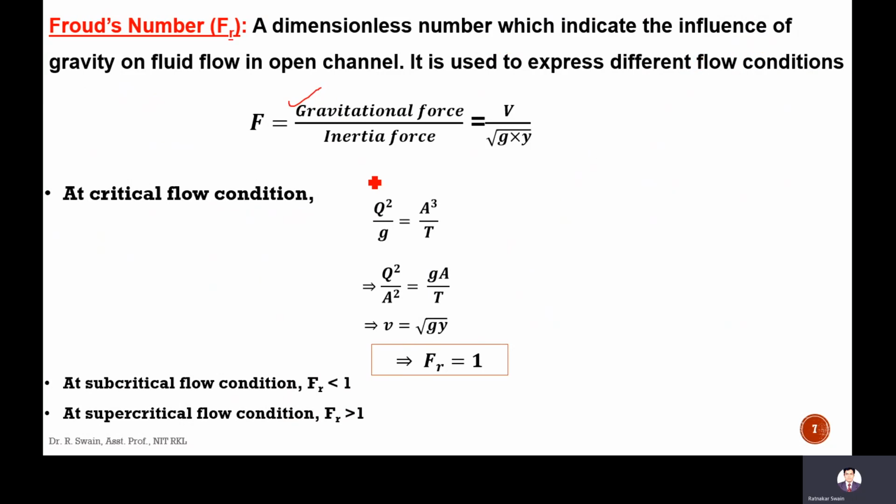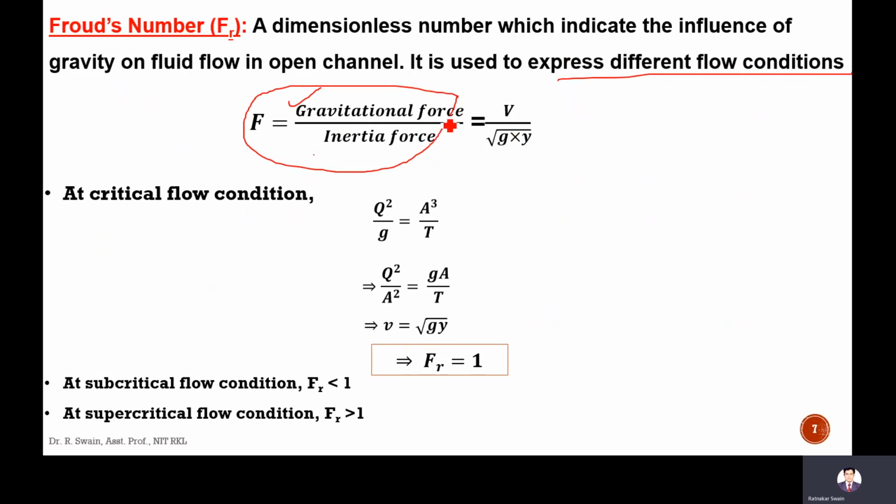This Froude number represents different types of flow. It is used to express different flow conditions, whether supercritical, subcritical, or critical condition.